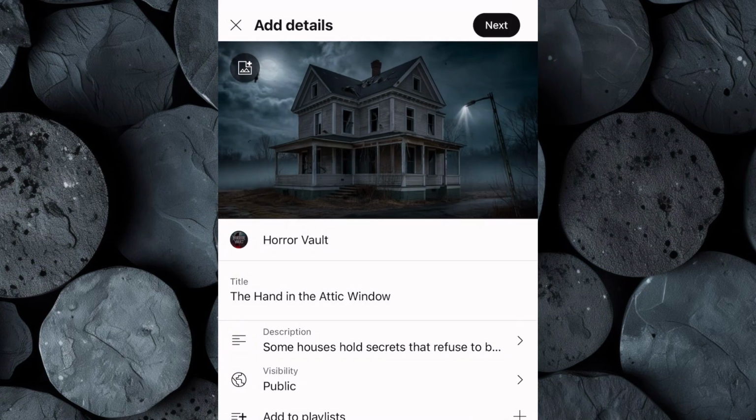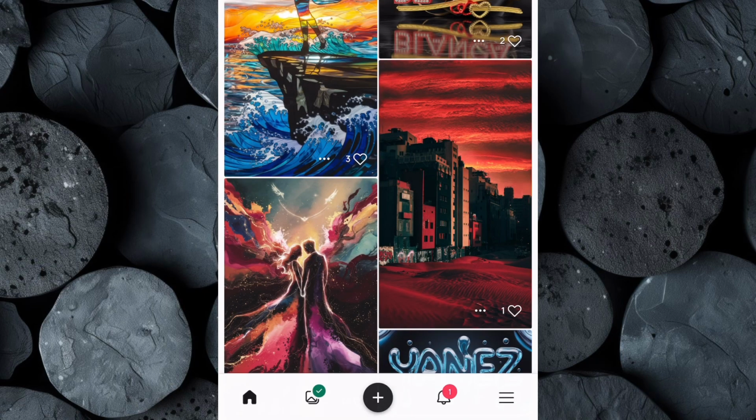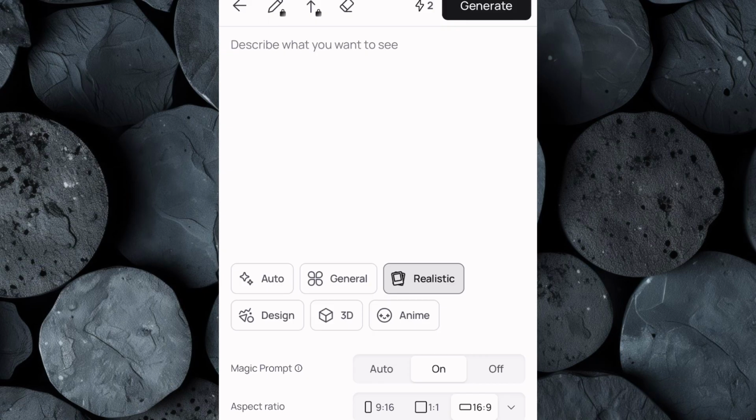Next, we create eye-catching thumbnails that will grab attention instantly. Head over to Ideogram. Click on the plus icon to open the creation interface. Tweak the settings by changing the style to realistic and set the aspect ratio to 16:9 to match YouTube's standard video format. Next, we need a powerful thumbnail prompt to generate the perfect image.